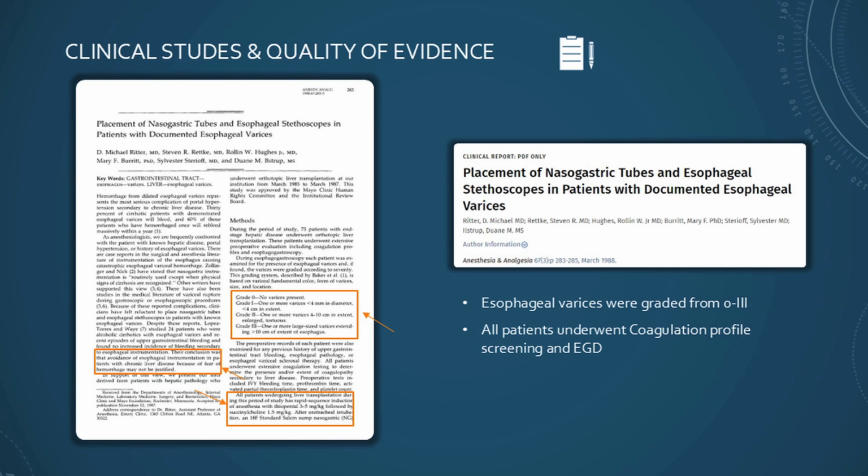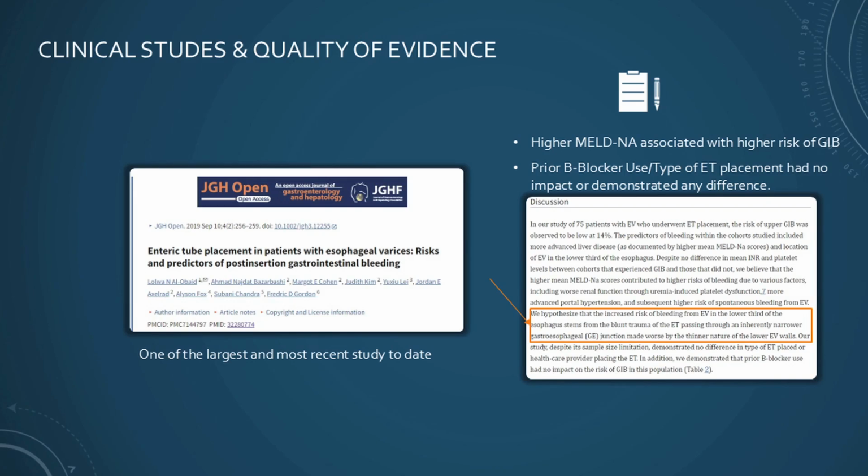The conclusion was that the observed proportion of cases with variceal hemorrhage was essentially 0%, with a 95% confidence interval for that population of between 0 and 4.8%. In my opinion, it's probably one of the better studies that I found, with 0 out of 61 patients with varices having any bleeding, and it was all blindly placed. Now, the next one is actually a larger but more recent study.